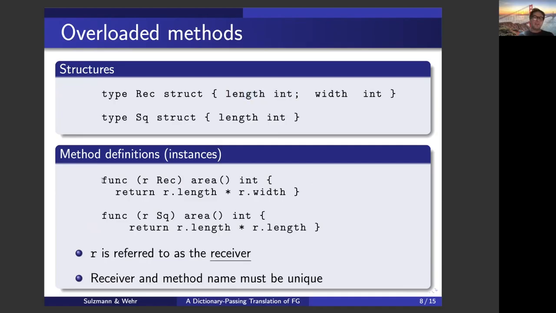When we have method definitions, we can use the func keyword to introduce them. But the difference to function definitions is that we first have the object on which the method operates. In Go speak, we often refer to the object as the receiver. And the important condition in Go is that the name of the method and the receiver uniquely identify the method definition. I mean, the parameters of the method do not matter. In our case, computing the area is pretty simple. For a rectangle, we simply multiply the length with the width. And in case of a square, we simply multiply the length with itself.